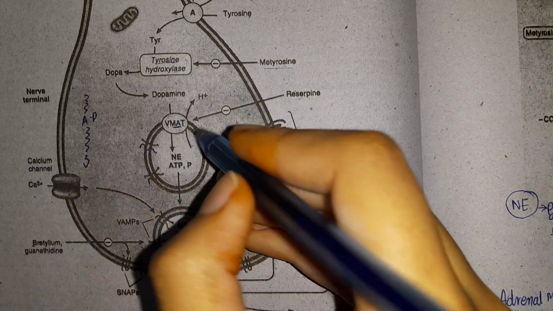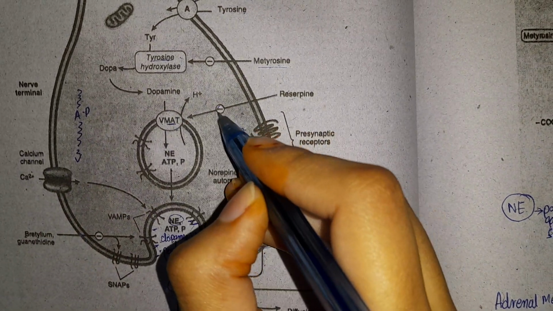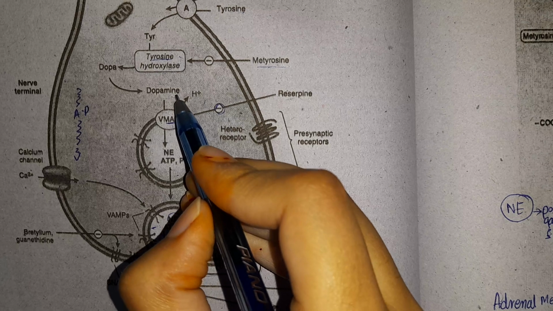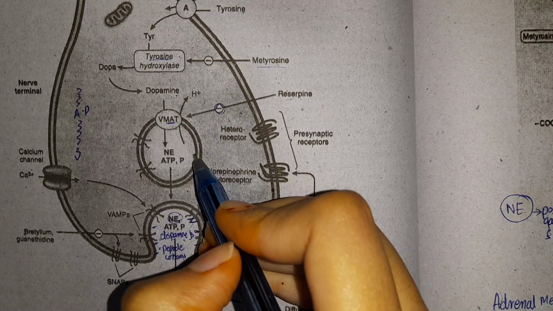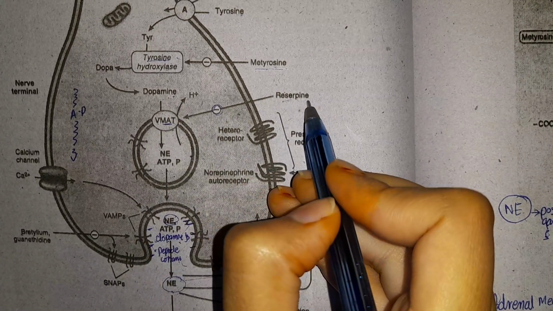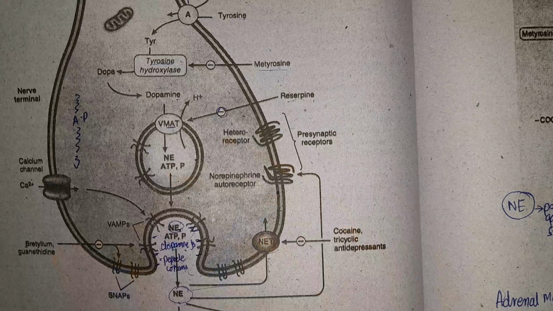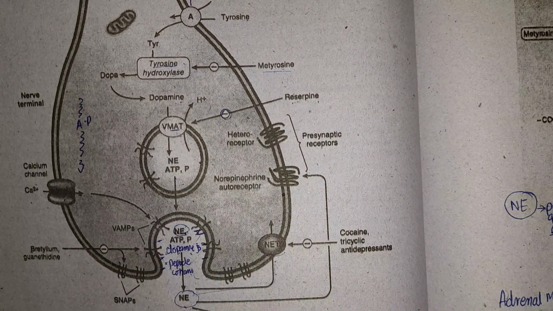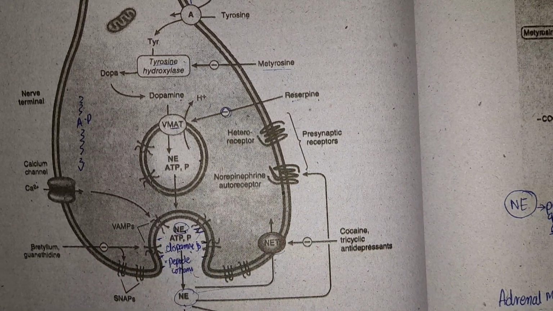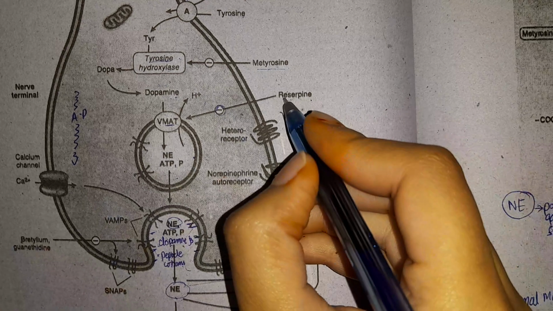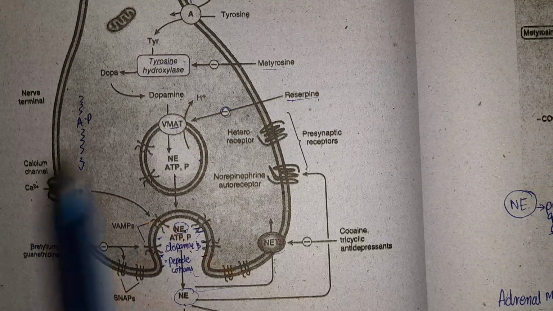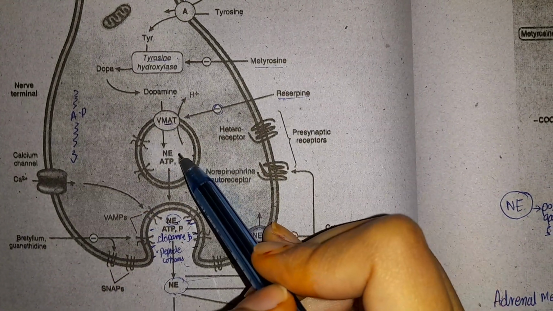Similarly, there is a certain drug that is going to block the entry of dopamine into the vesicle. That drug is reserpine. You remember the name reserve. So it is going to reserve the dopamine. Hence its name is reserpine. It will not allow the dopamine to be converted into norepinephrine.